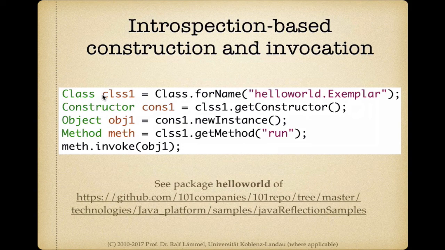This class is responsible for representing Java classes within an application. From that class we can look up the default constructor, and we instantiate a corresponding class for constructors. And we can ask the constructor to construct a new instance. By this we get a regular object, and we happen to know that the type of this object is HelloWorldExemplar. And then we can also look up a method from the class, the run method. And we can invoke the run method where we pass the receiver explicitly as an argument. So this is a simple introspection.